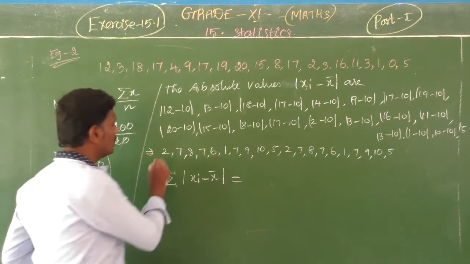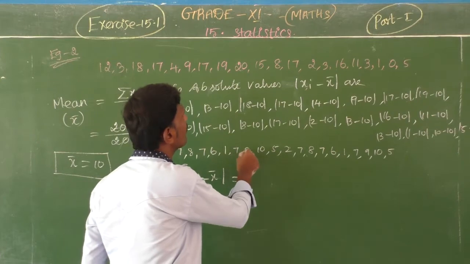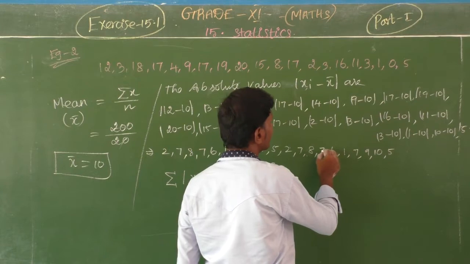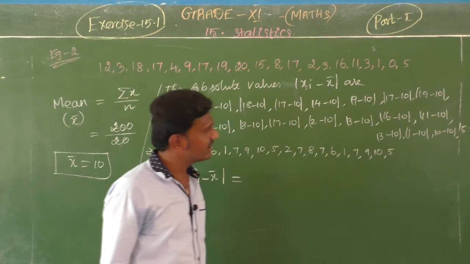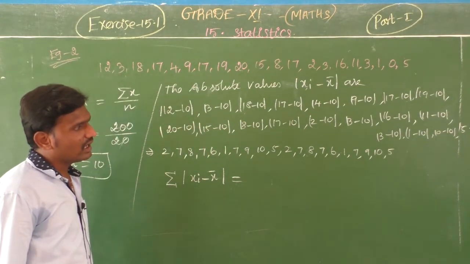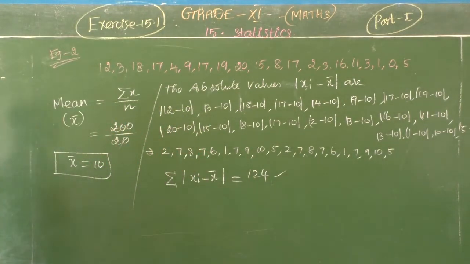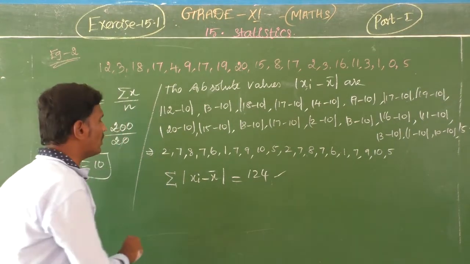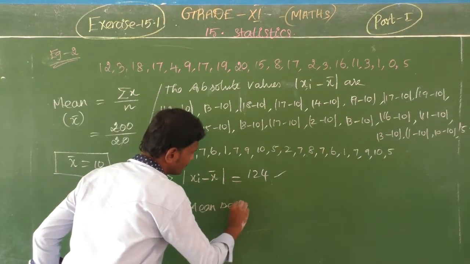Now we want to add 2, 9, 17, 24, 30, 31, 38, 47, 57, 59, 64, 71, 79, 80, 87, 87, 93, 100, 110, 110, 124. So this is your sum of the absolute values. So this step also completed. Then final step you have to substitute in the mean deviation. Mean deviation.